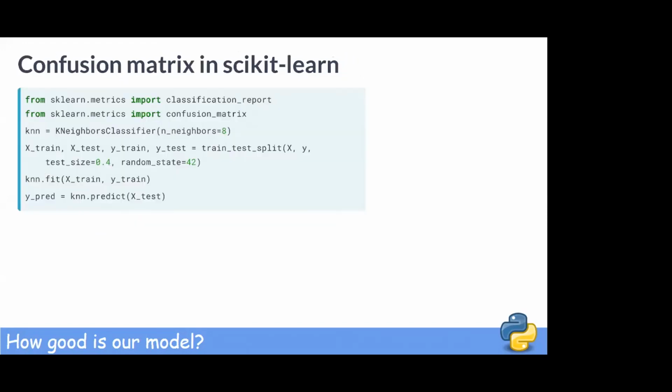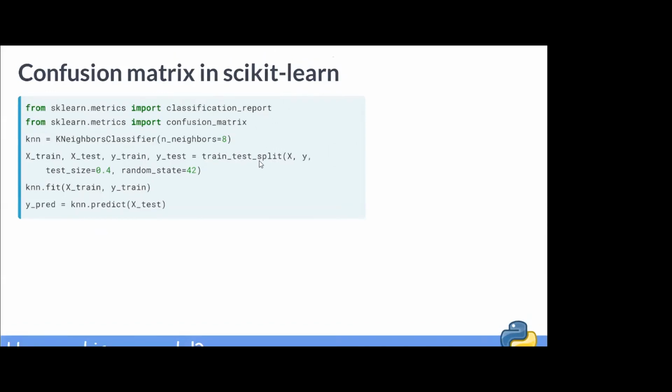Let's now compute the confusion matrix along with the classification report for the classifier we trained on the voting dataset in the exercise. We import classification report and confusion matrix from sklearn.metrics. As always, we instantiate a classifier, split the data into train and test, fit the training data, and predict the labels of the test set.